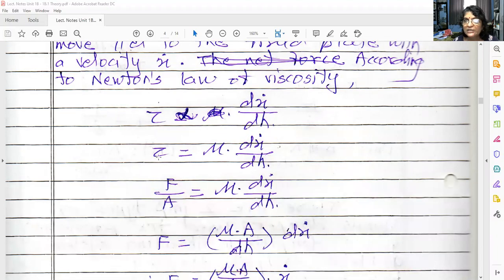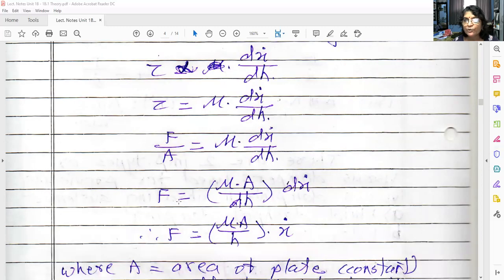So what is tau? Basically force upon area, the area of the plate and the force required to flow the fluid. So F upon A is equal to mu into dx dot upon dh. So F is equal to mu A by dh into dx dot.